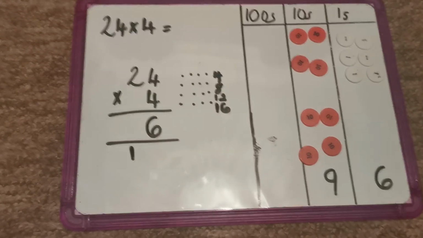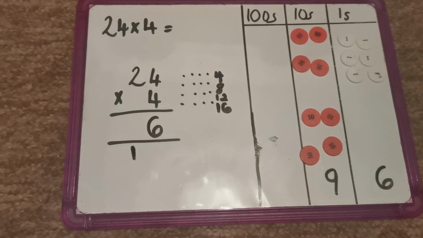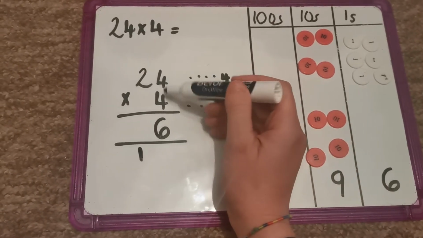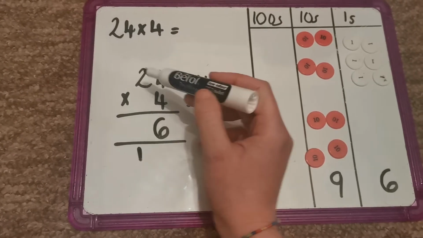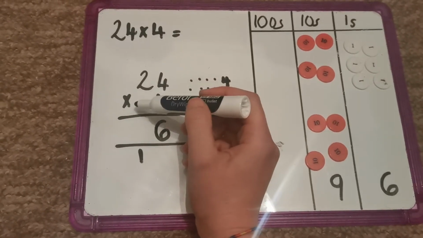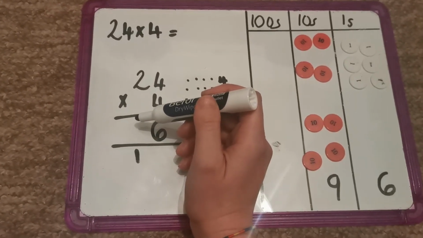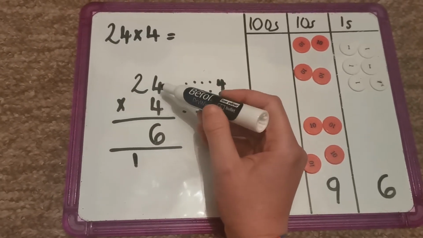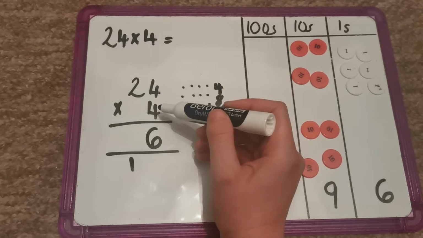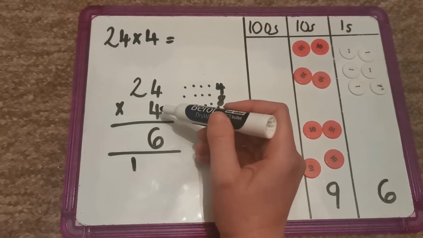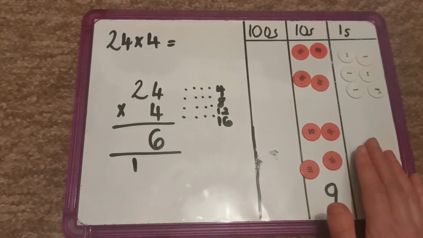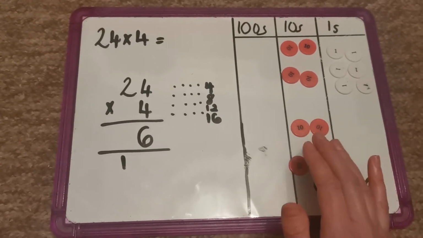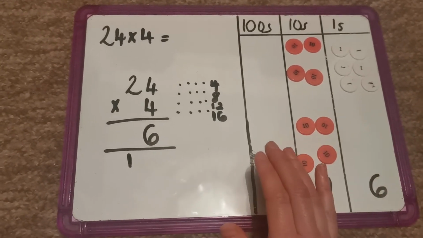So just like column addition and column subtraction, I forgot to say, when you're writing it out, you're making sure that you've got a ones column, a tens column, and then obviously if you need a hundreds column, you've got a hundreds column. Just exactly the same as that. So you need to work out the ones first. Remember, you always start with the ones, because you may have to, like we just did, regroup. So you'll regroup the ones for tens and sometimes the tens for 100s.